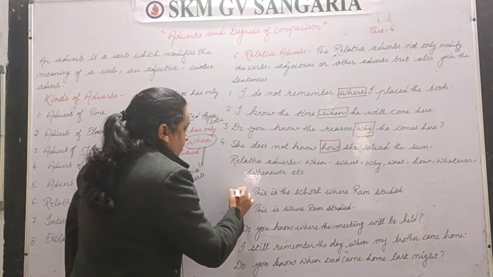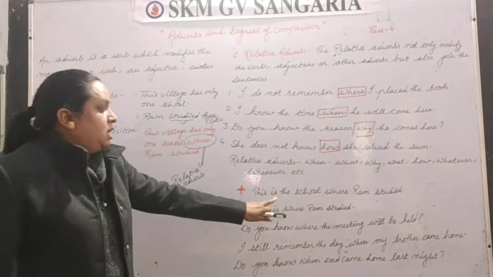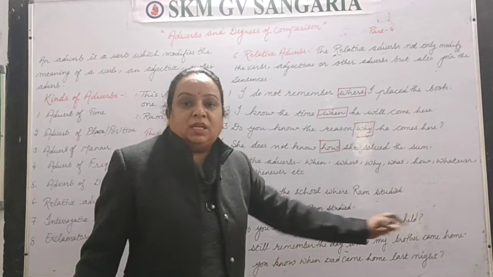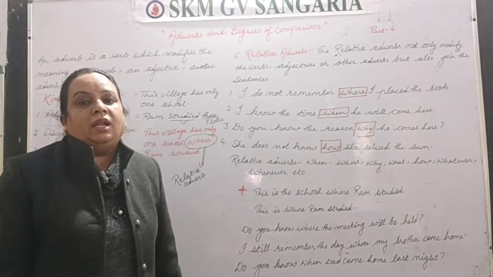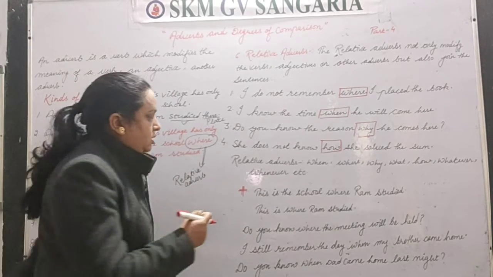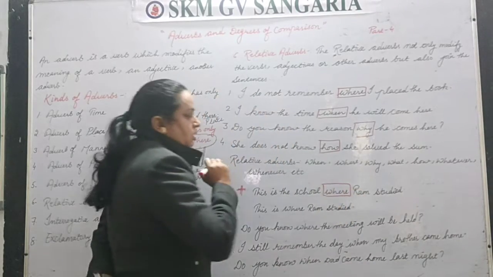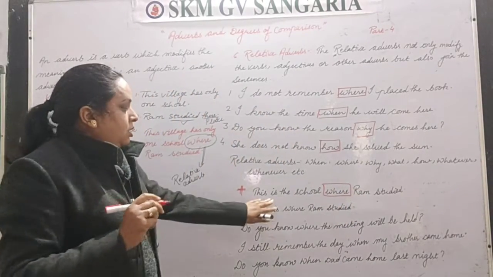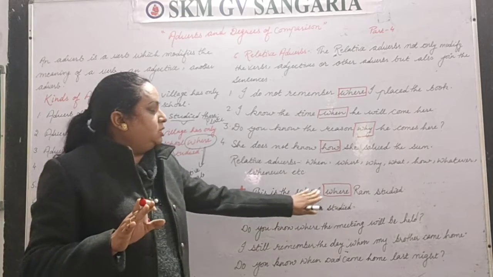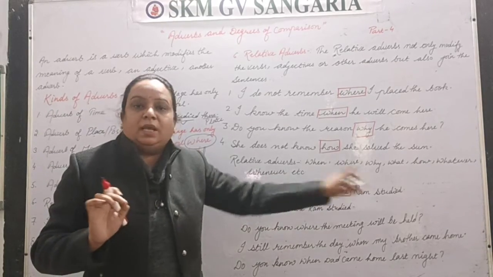See, this is quite important. I will tell you one new thing here. This is the school where Ram studied. If I ask you to find the adverb here, what is it? This is the school where Ram studied, right? If you separate the sentence, this is the school, full stop, Ram studied here.